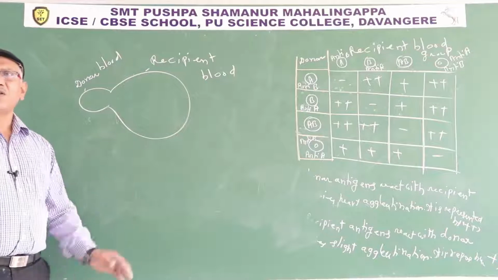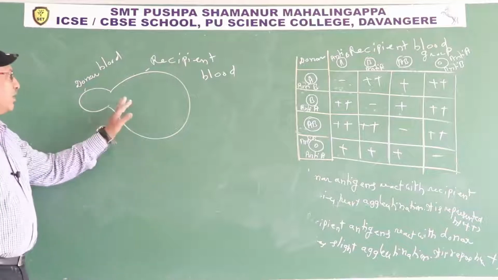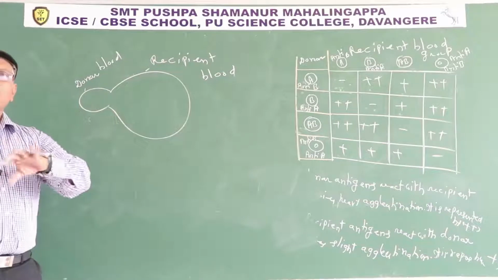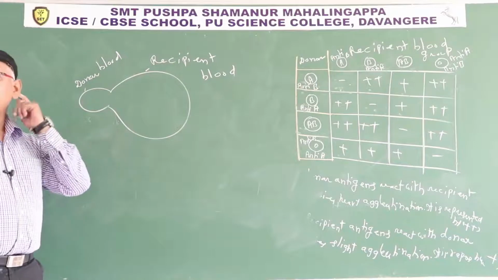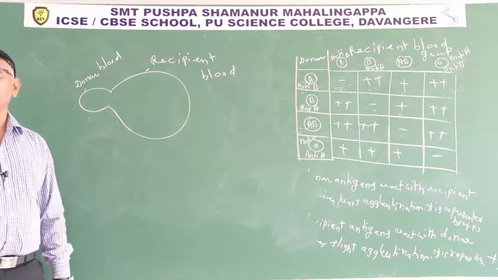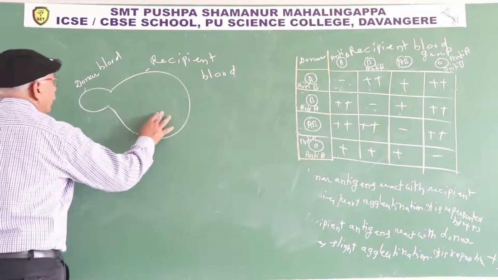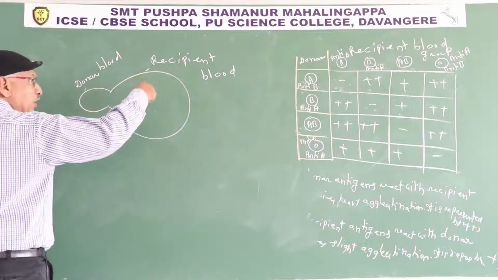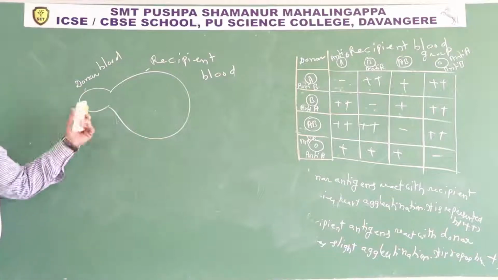Do antigens destroy antibodies or do antibodies destroy antigens? Antibodies only destroy antigens. So the recipient contains at least 4 liters of blood. Normal blood volume is 5 to 6 liters. If any person contains 5 liters of blood, no need of blood transfusion. One person needs blood means less than 4 or 4.5 liters of blood. So in the recipient body, antibodies present in the recipient blood react with antigens present in the donor blood.